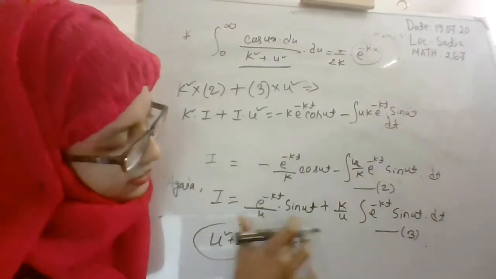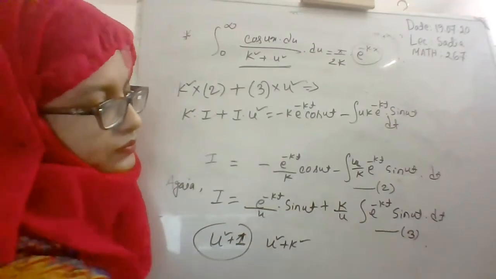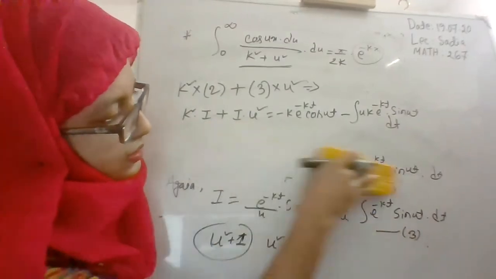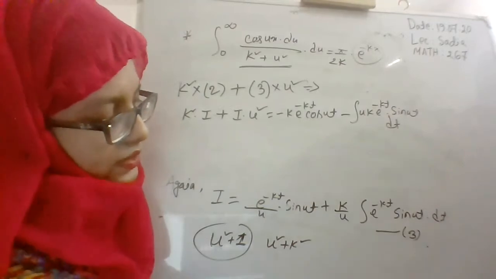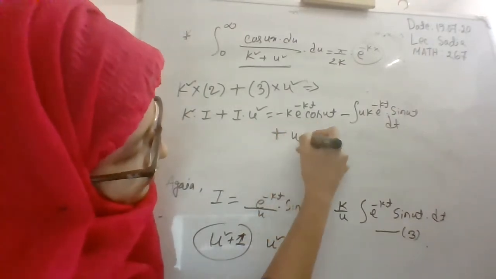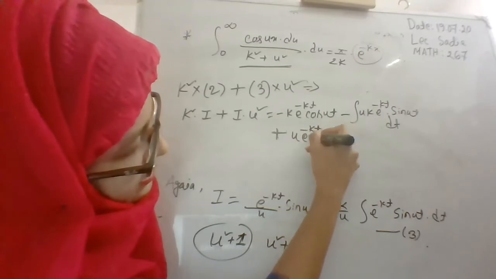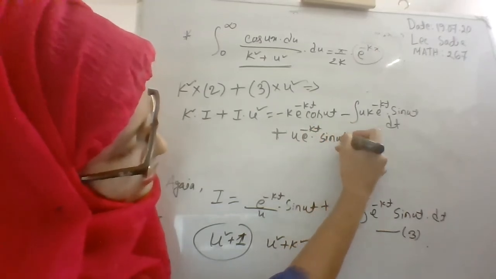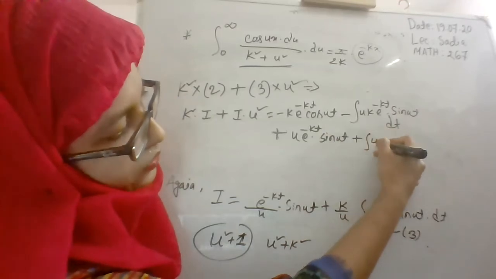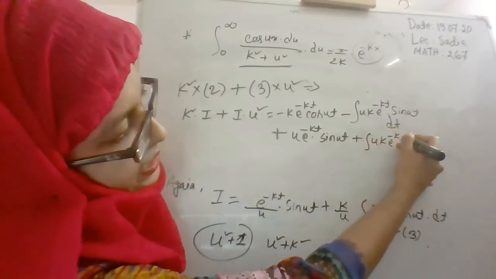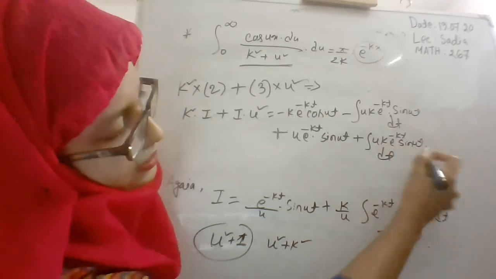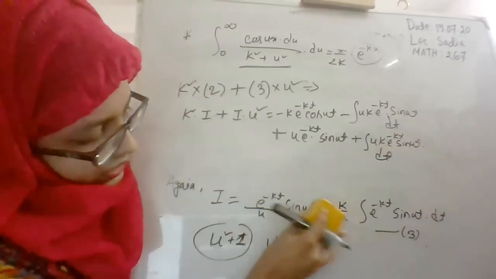Now multiply equation 3 with u square. If you multiply u square to the first term, it will be u e to the power minus kt sin ut, and from this part you will get plus uk e to the power minus kt sin ut dt, right? Now what will happen?